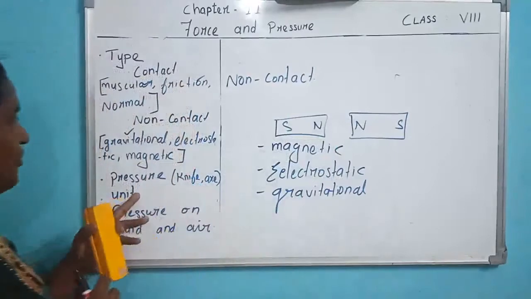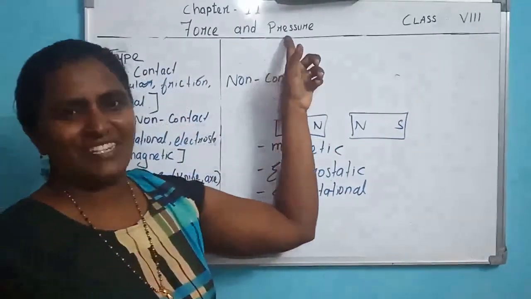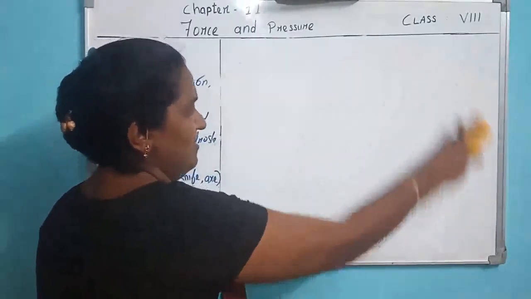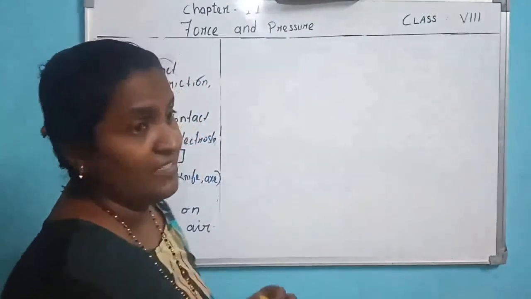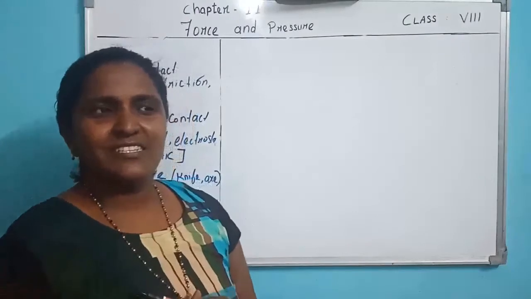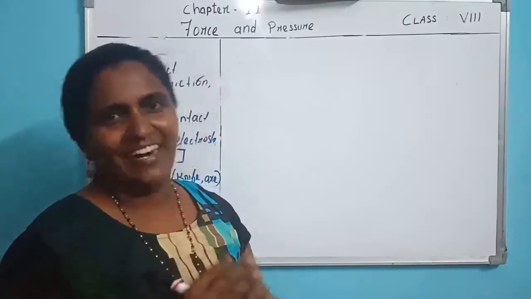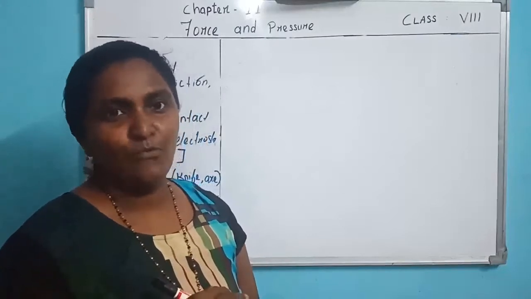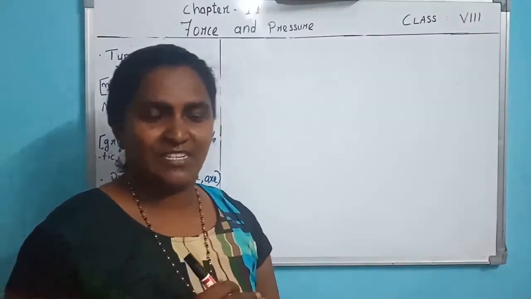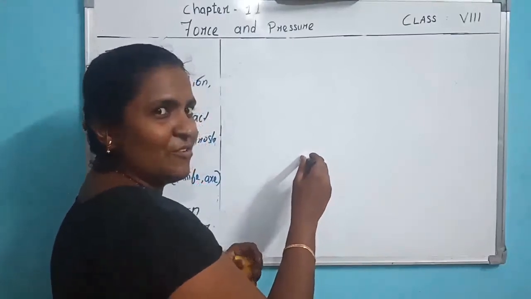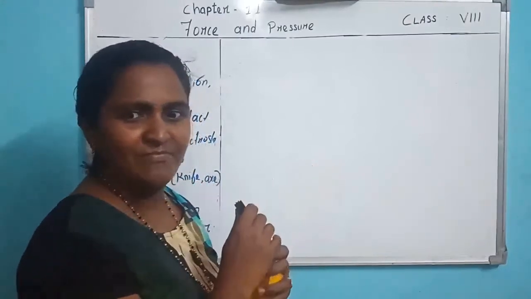Next, we move to the new topic, that is pressure. Pressure is force applied on unit area. Force applied on unit area is pressure. This is a force. Imagine it is a nail.